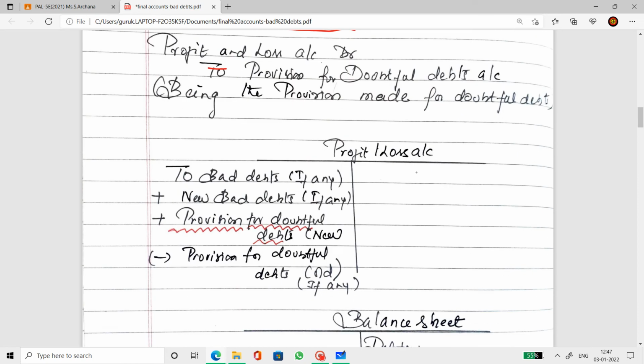Profit and loss account is debited here. Provision for doubtful debts account is created, so therefore it is credited. So profit and loss account debit to provision for doubtful debts account. Previously it was bad debts and now it's provision. Please know the exact difference between bad debts and provision.